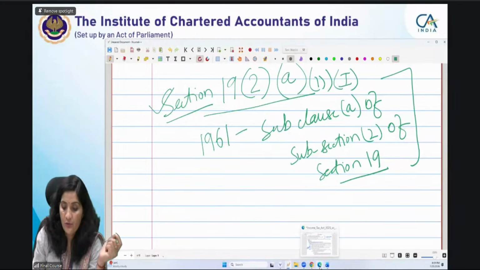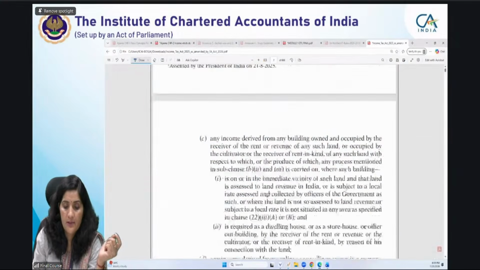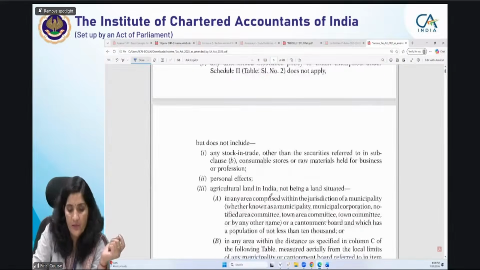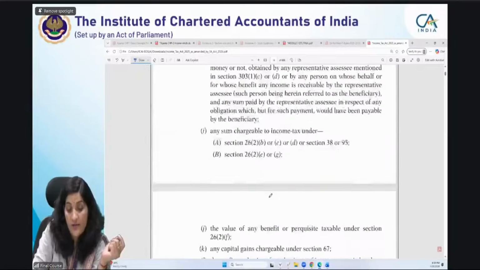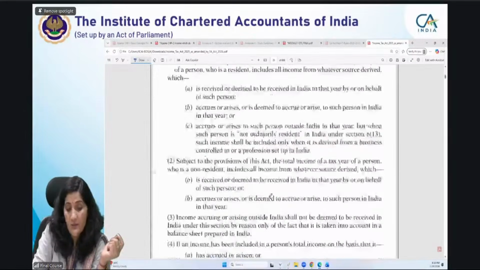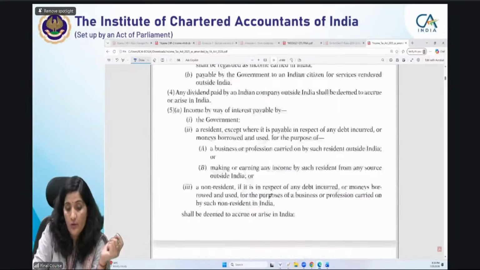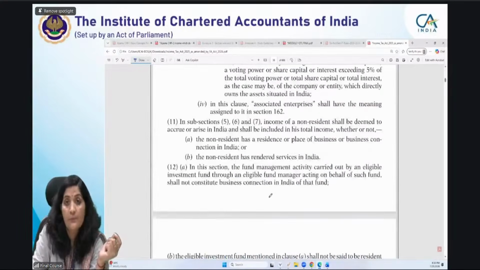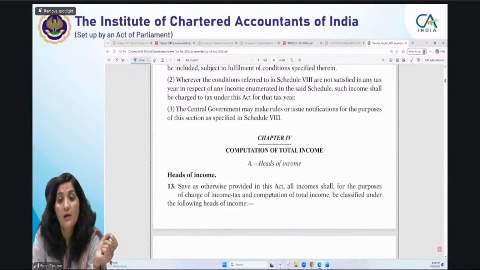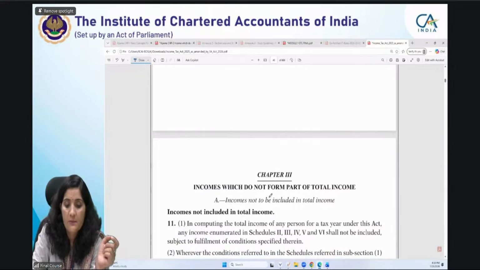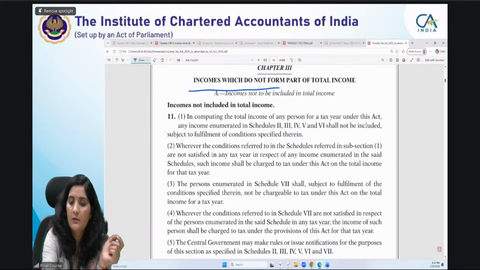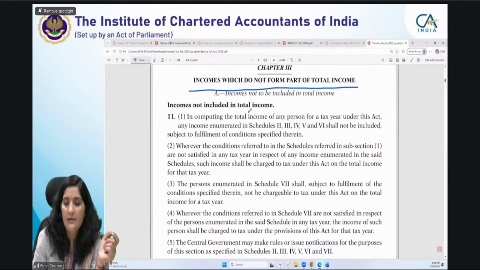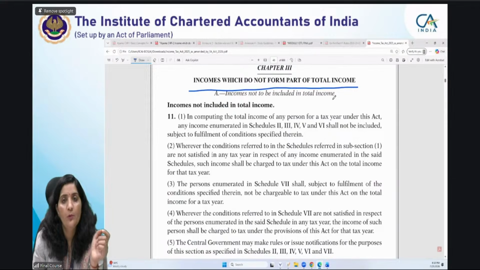Now I just want to show you this section, chapter 3, how it is now given in the new act. In the old section, earlier they were all clauses, so it became easy for us. But now in the new act, they are giving reference to schedules. So reading the schedules becomes a very essential part under the new act. This is chapter 3, income which does not form part of total income. Part A is income not to be included in the total income, the income which you do not have to include.